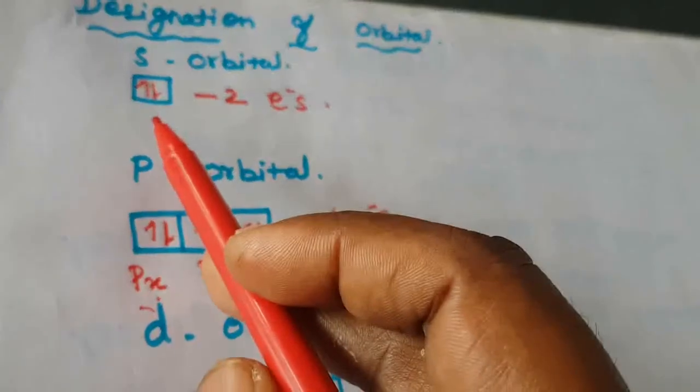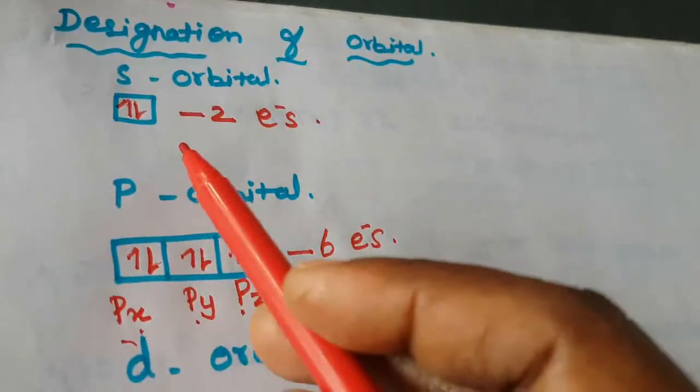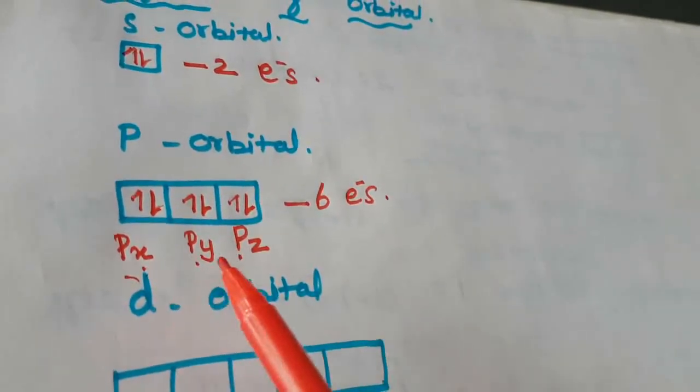S orbital contains only one orientation, there is no separate name for that, it is only s orbital. P orbital contains px, py and pz.